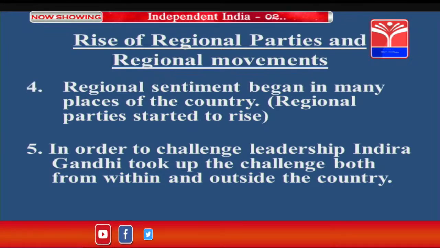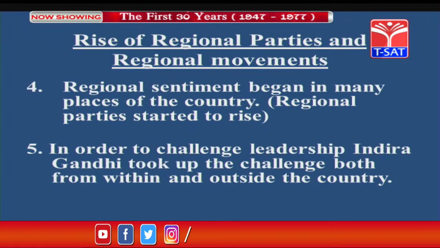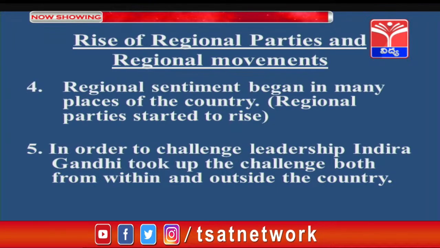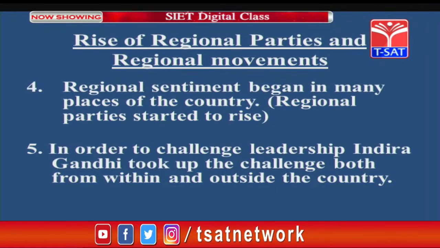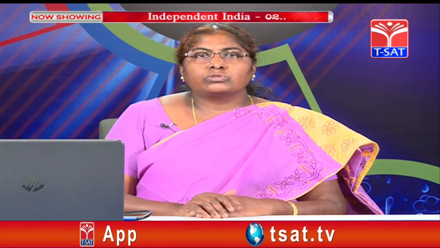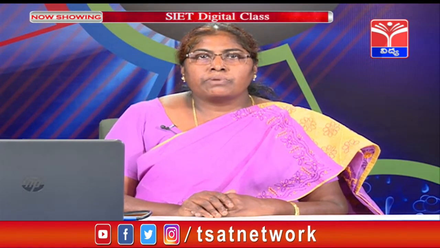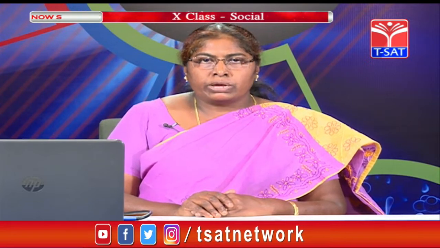In order to challenge leadership, Indira Gandhi took up the challenge both from within and outside the country. Students, when the central government did not give importance to the state governments or the local self governments, there was a rise in the regional parties, which came up to voice out their opinion to solve regional problems.